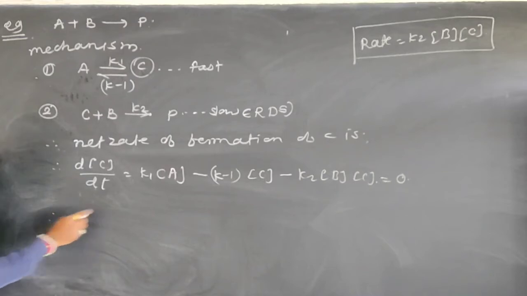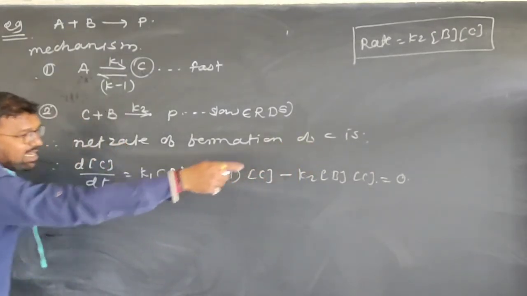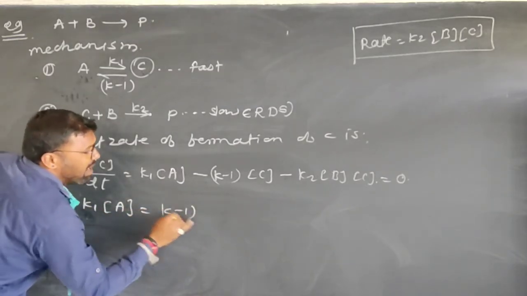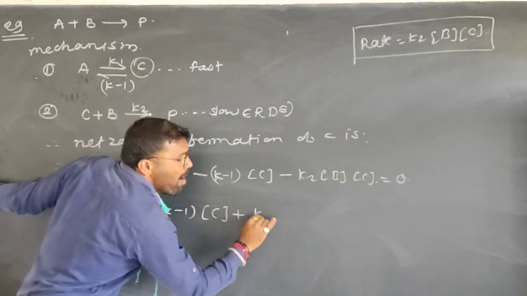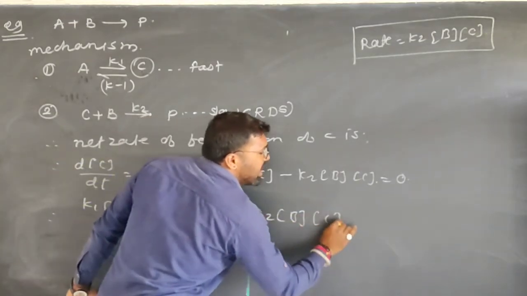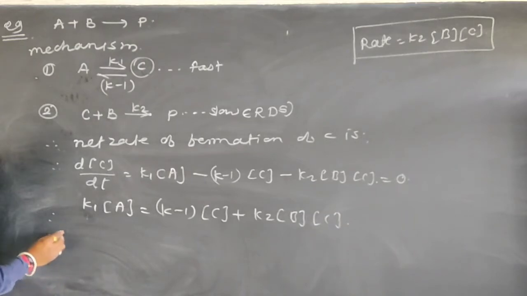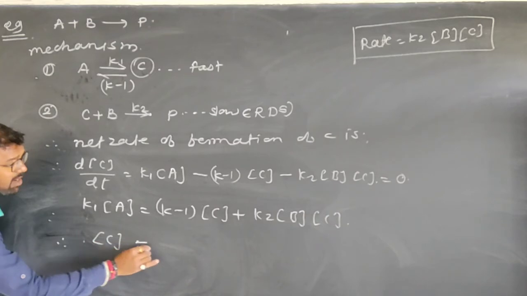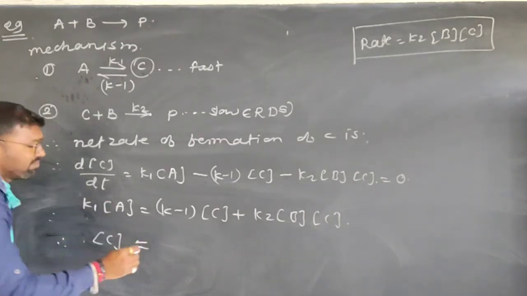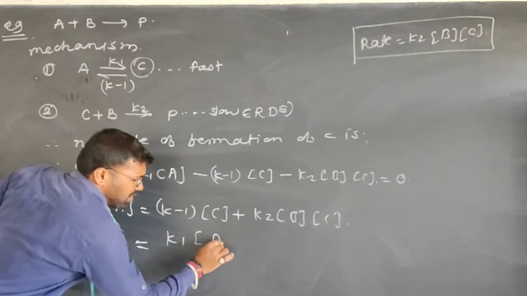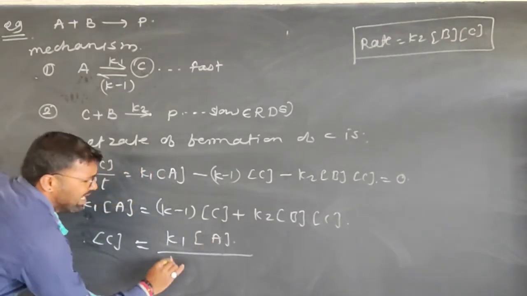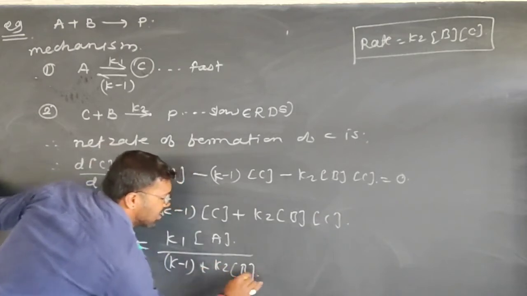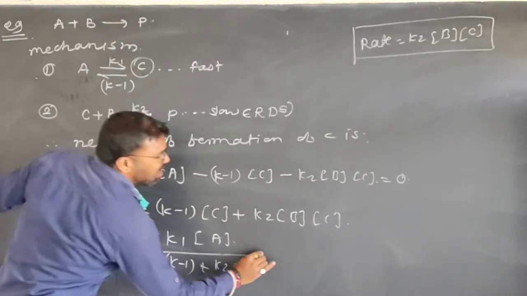Now, both terms are negative, so taking them to the other side and converting them into positive, K1 into concentration of A is equal to K-1 into concentration of C plus K2 into concentration of B into concentration of C. C is a common term; taking it common and dividing, C alone on one side, the equation becomes K1 into concentration of A divided by K-1 plus K2 into concentration of B. This is equation number 2.